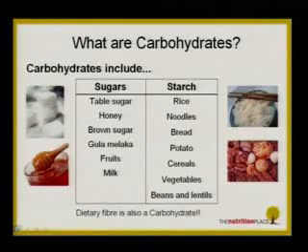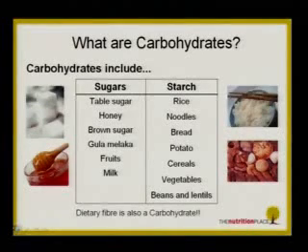Then the more complicated structure, carbohydrates, are the rice, your noodles, your kway teow, your bee hoon, your dang hoon, your yellow mee, your mee kia, mee pok. They all belong to this category. Your bread, okay, your potatoes, the morning cereals, many of you probably have oat for breakfast. Those are all considered as carbohydrates.